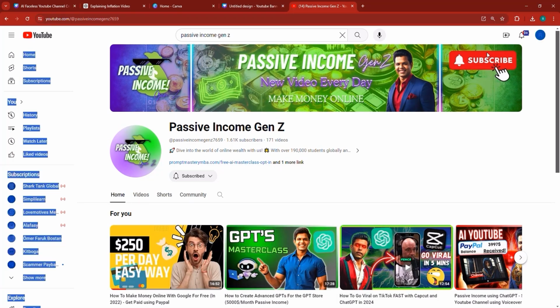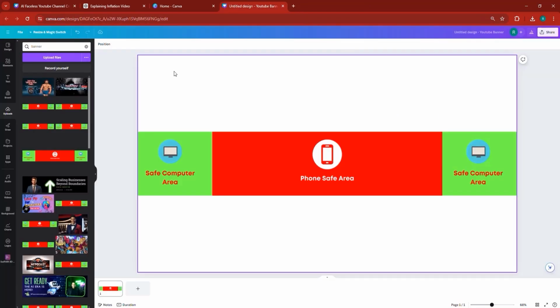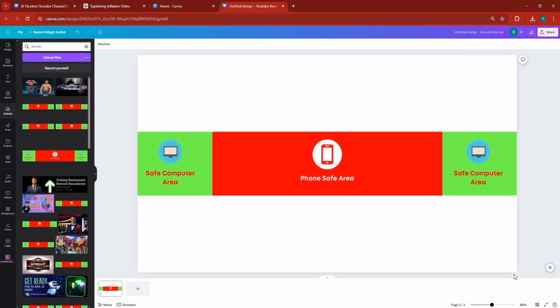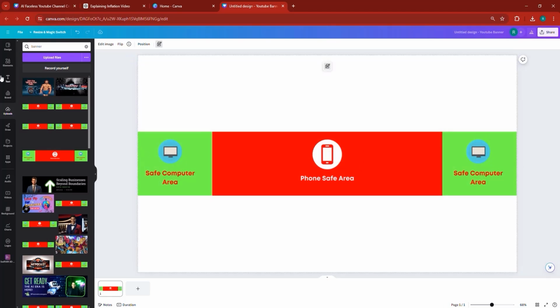This middle area is what people are going to see on the phone, and the entirety of it is what people are going to see on a computer. And this area here, the white area, all of it, is what people see when they use a large TV. Now, in order to trace this, here's what you can do.